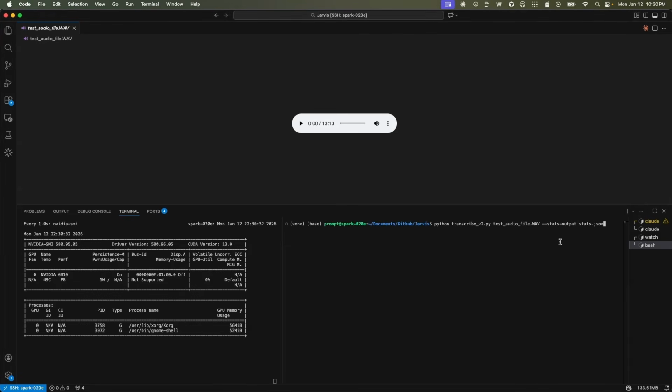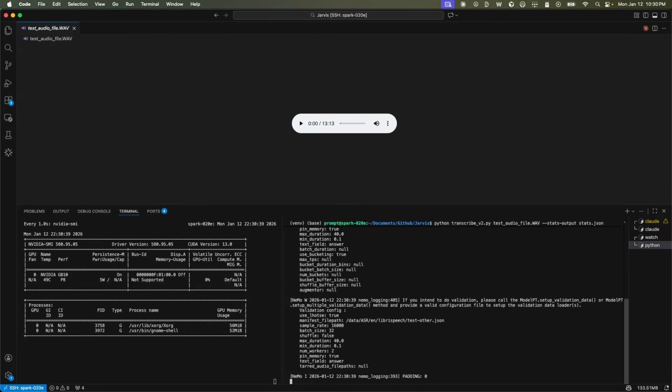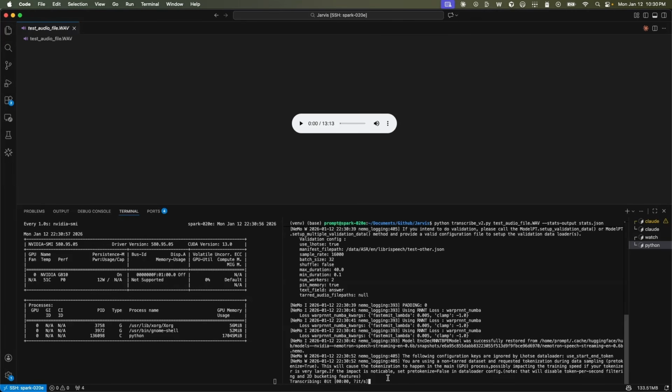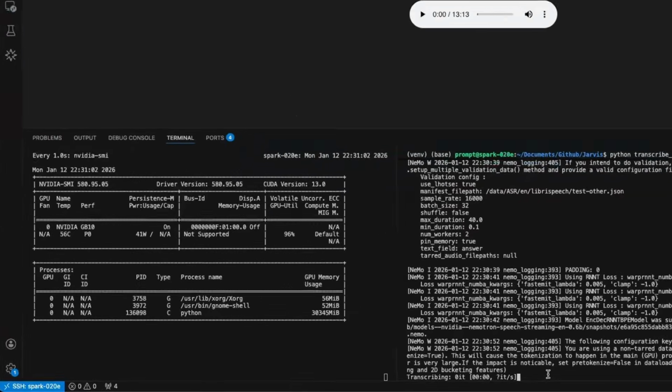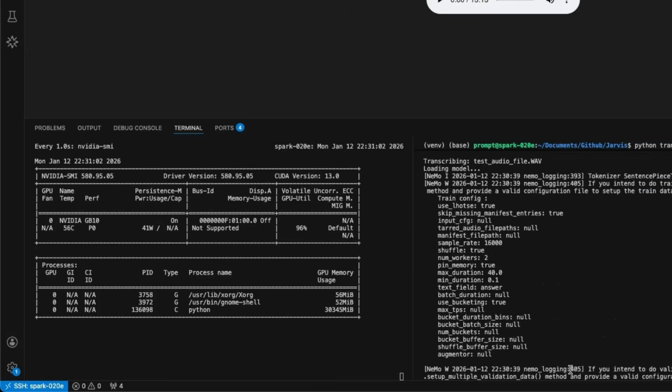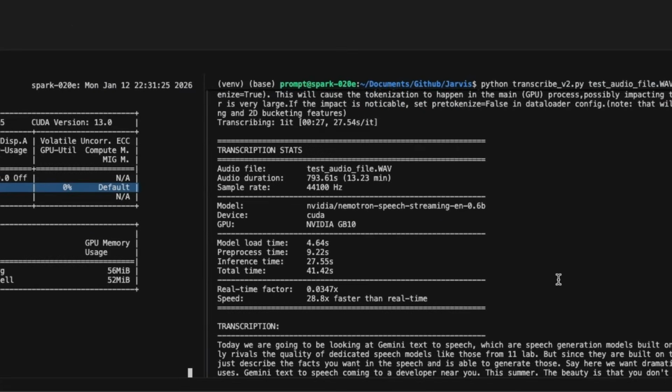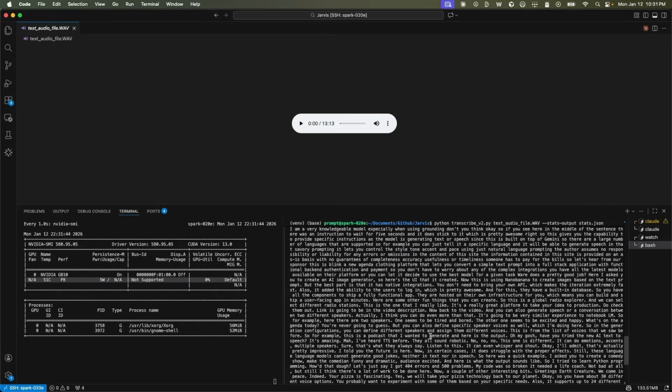Now keep in mind, if you run the same experiment on another hardware, which is specifically designed for inference, you'll probably get much better latency. So in the first step, it loads the model. At the moment, while it's transcribing, GPU utilization is about 96%. So the total load time for the model was 4 seconds. Pre-processing was around 9 seconds. The inference time was about 27 seconds, which is pretty great because it's almost 28, 29 times faster than real time. And here is the audio that it produced.